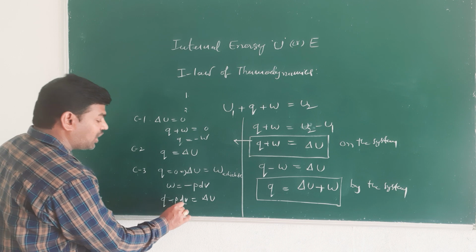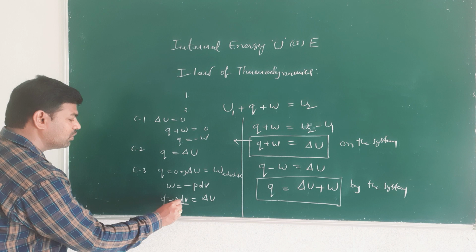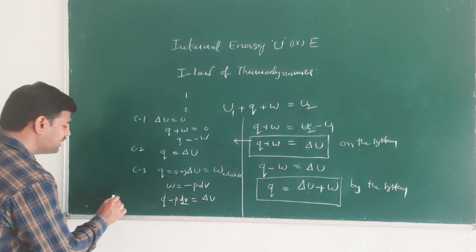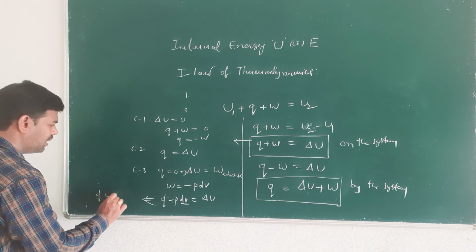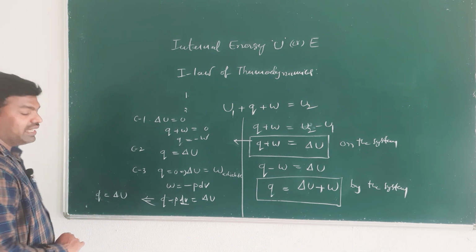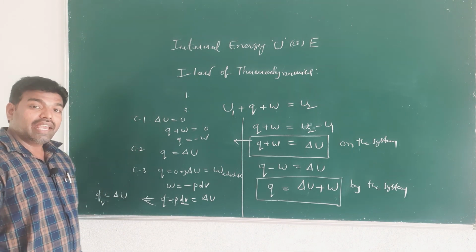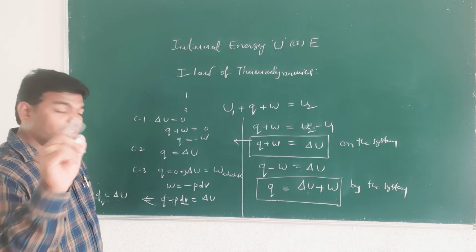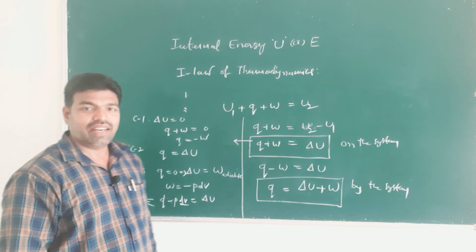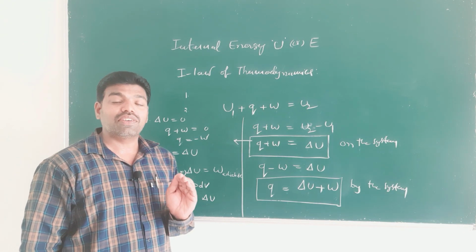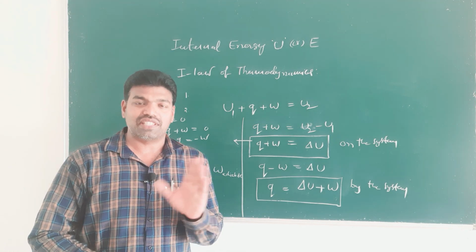That means the equation takes the form Q is equal to delta U, that is heat absorbed at a constant volume is equal to the change in internal energy of the system, right.